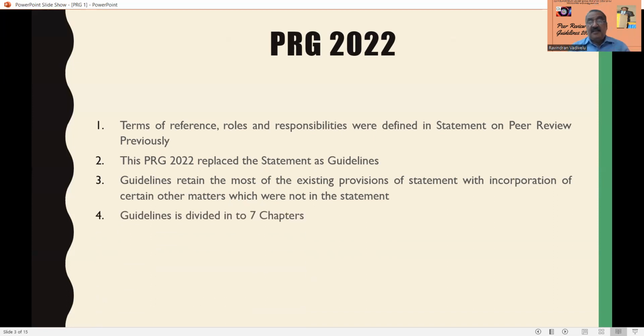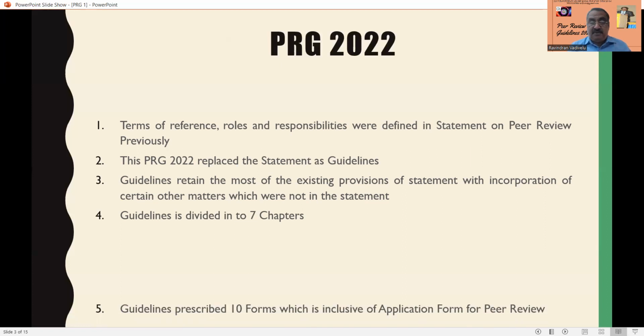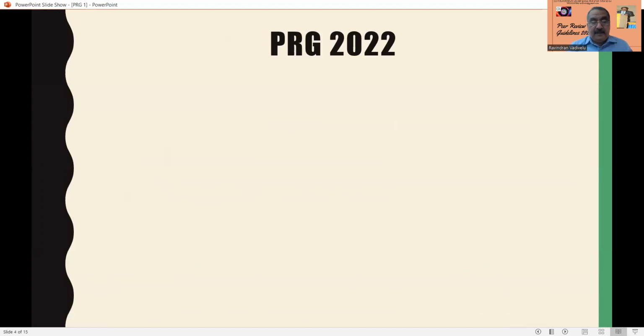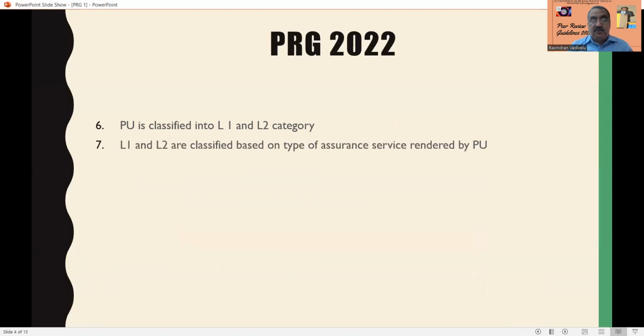The guidelines are divided into 7 chapters, and the guidelines also prescribe 10 forms, which is inclusive of the application form for peer review. Here we are going to see a very important area, that is the practicing unit. PU means practicing unit, which is classified into 2 categories, L1 and L2. L1 and L2 are classified based on the type of assurance services rendered by the practicing unit. All this classification we will see in the later coverage.